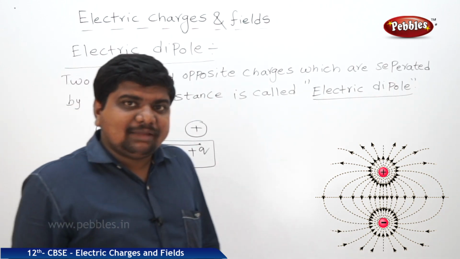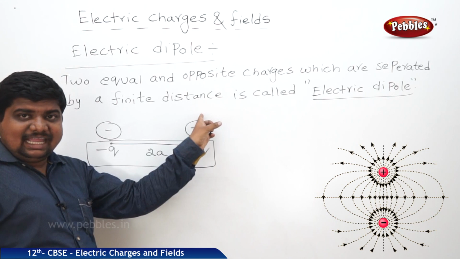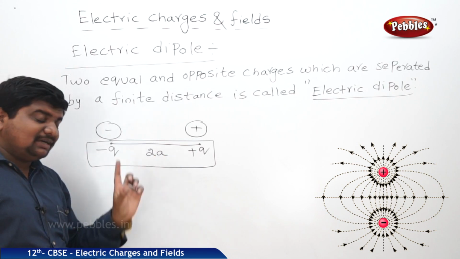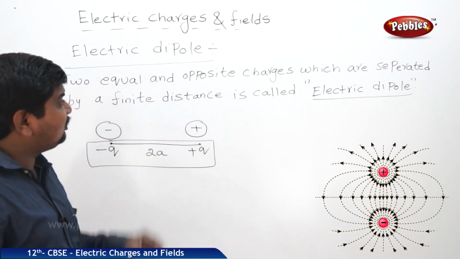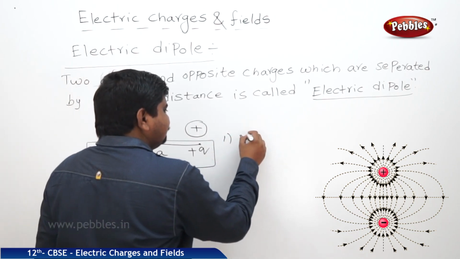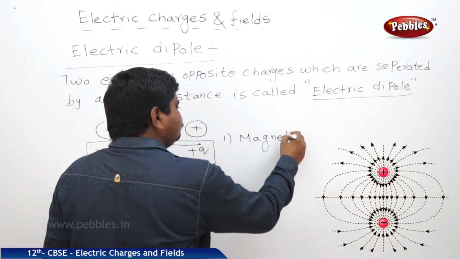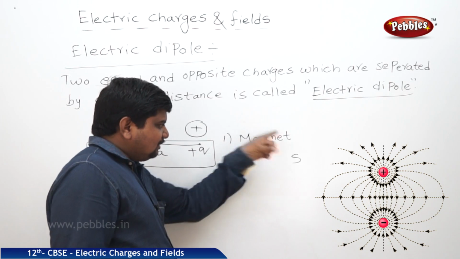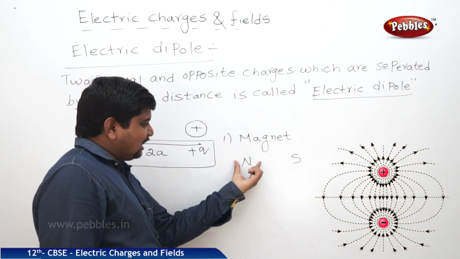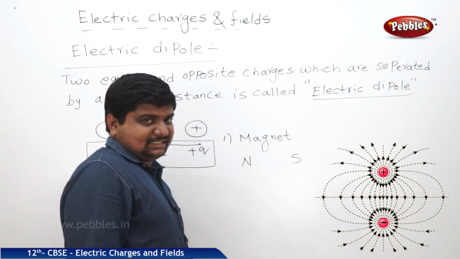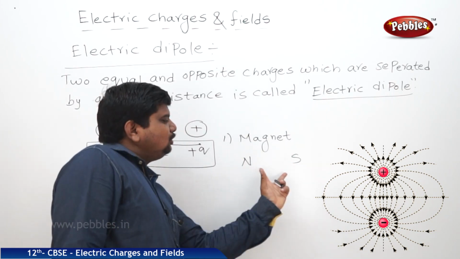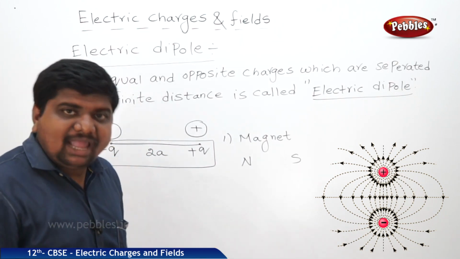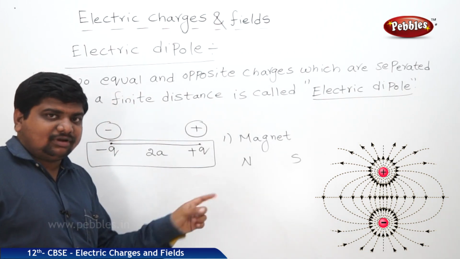What are the examples of the dipole? Yes, if there is any physical name in the science, there should be some examples. Electric dipole means two equal and opposite charges are separated by a distance. So what are the examples? Best example for the electric dipole structure is magnet. A magnet also has north pole and south pole. A north pole always attracts the south, south attracts towards the north. This is high field strength, this is low field strength. This means two different fields or two opposite charges are separated by a finite distance, because we can measure the length of the magnet. So the distance is finite, measurable, not infinite.